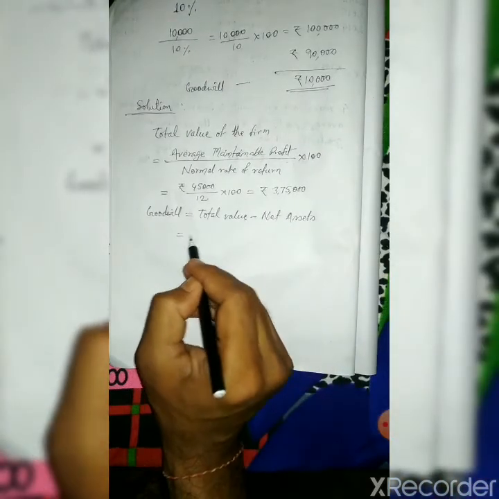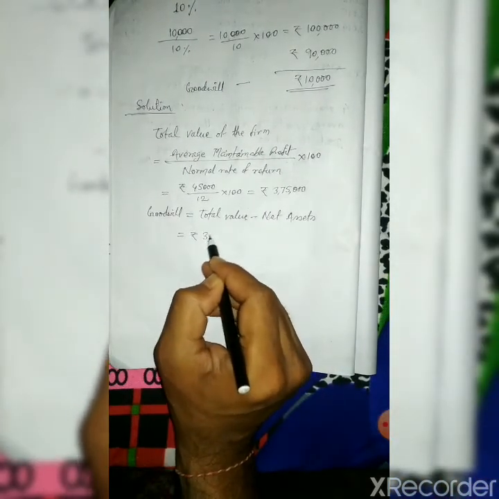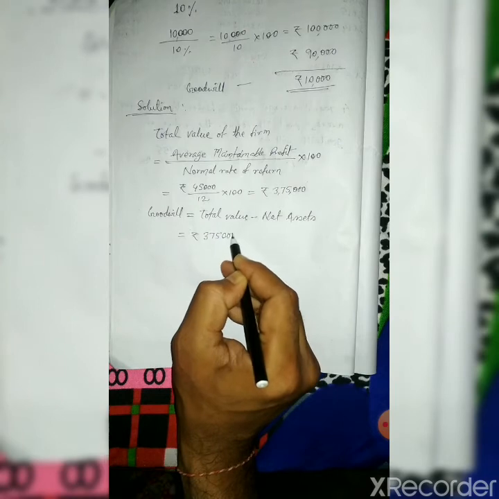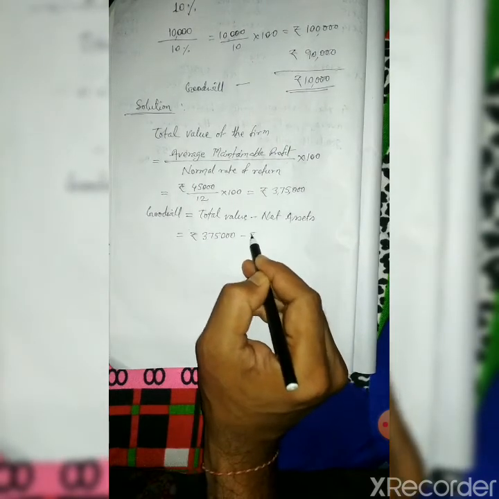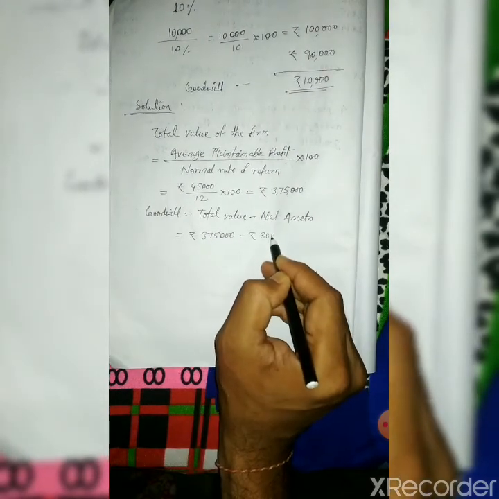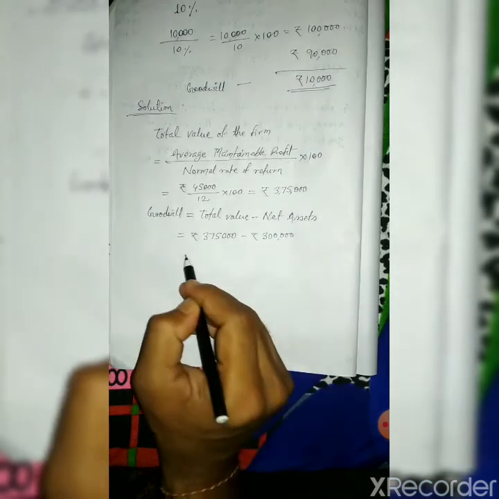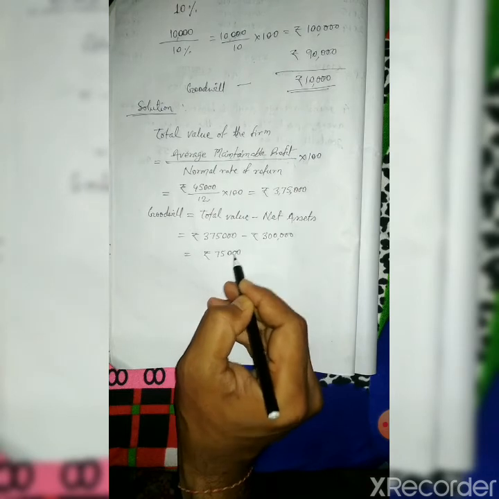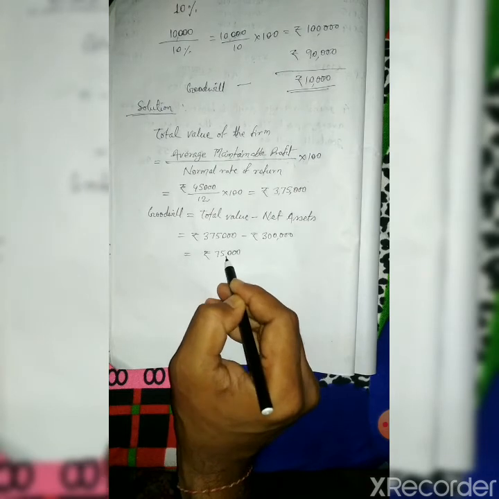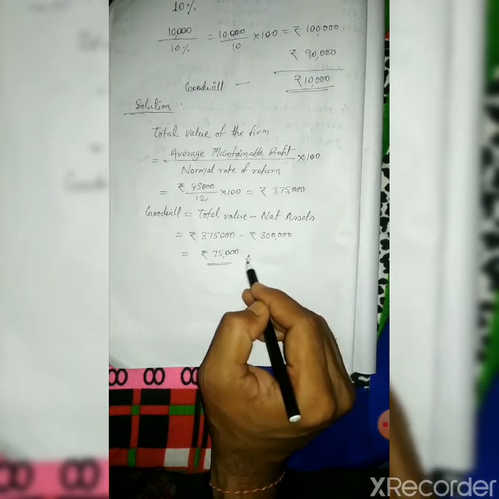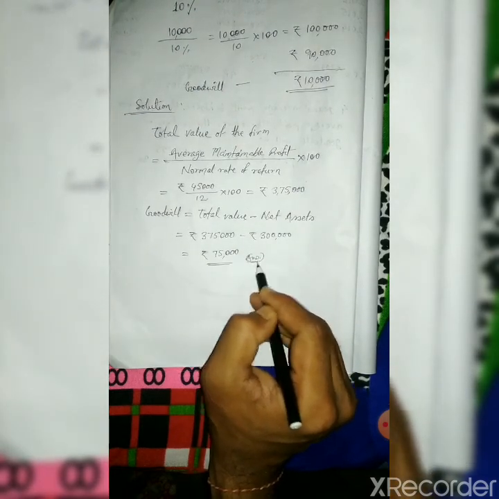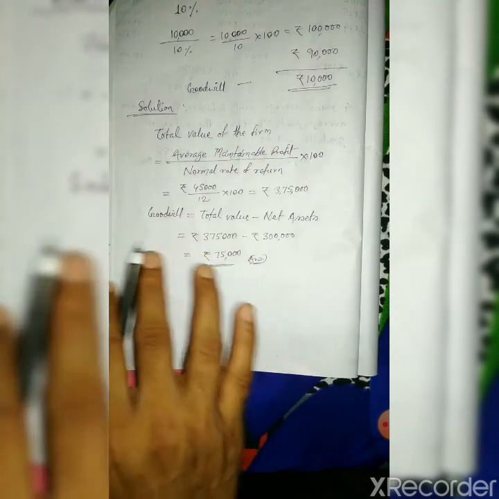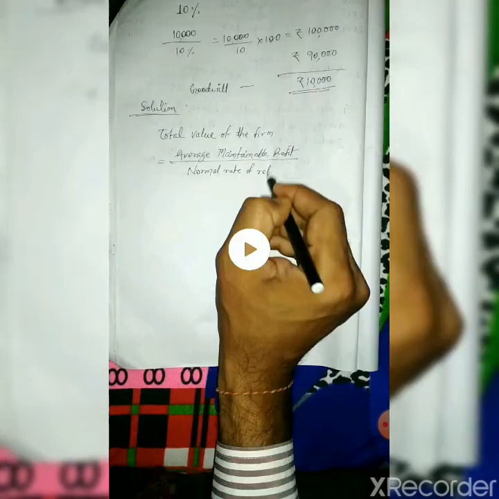The total value of the firm we have got is rupees 3,75,000, and net assets we already know are 3 lakh. So this is the value of goodwill, 75,000. So total value minus net assets equals goodwill. In this way we calculate goodwill through this method.